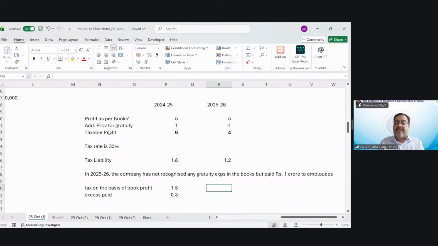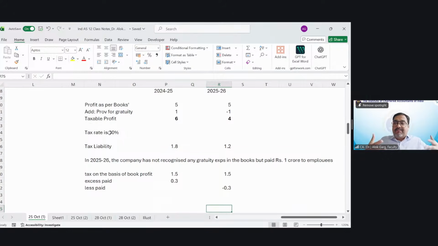What happened in the next year? In the next year, if I had paid the tax on the basis of book profit, it would have been 1.5 crore. But how much less have I paid? What benefit have I received? I have paid 1.2. Ideally, it should have been 1.5. 30 lakh rupees benefit I have received. So friends, it means I have already preponed my tax liability. It means I will receive the benefit in future. It means I have created a deferred tax asset.